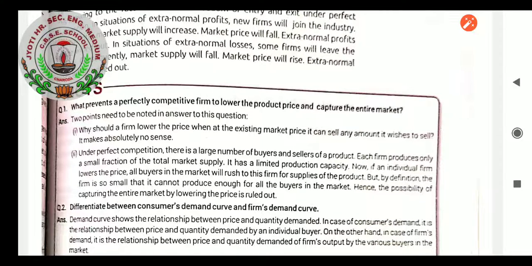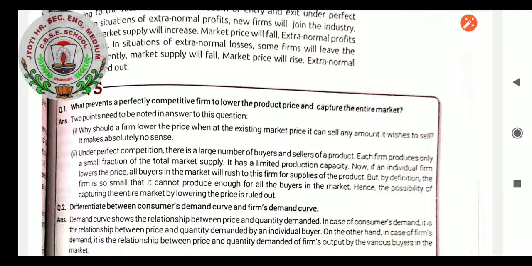Under perfect competition, there is a large number of buyers and sellers of a product. Each firm produces only a small fraction of the total market supply. It has a limited production capacity. Now, if an individual firm lowers the price, all buyers in the market will rush to this firm for supplies of the product. But by definition, the firm is so small that it cannot produce enough for all the buyers in the market. So it is better for them to sell the product at the prevalent price, because their supply cannot be increased to match the demand.